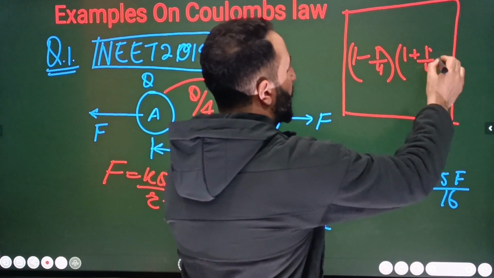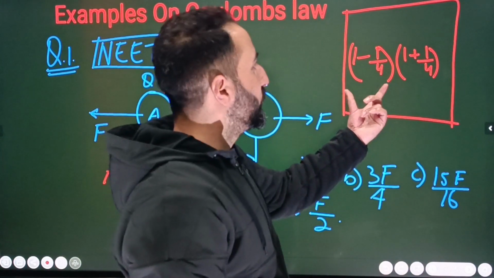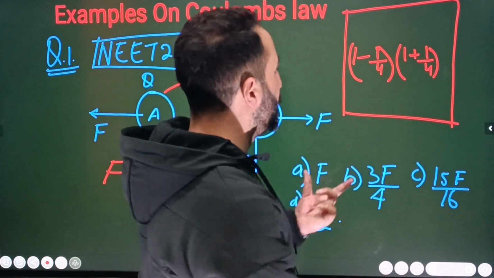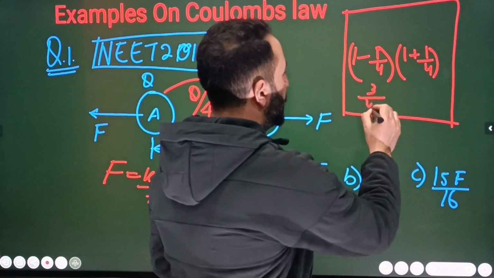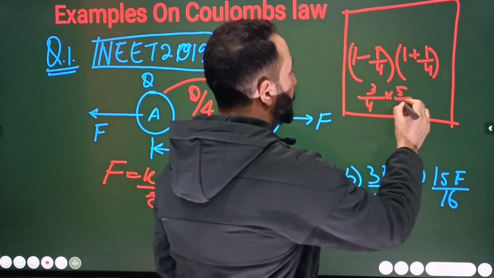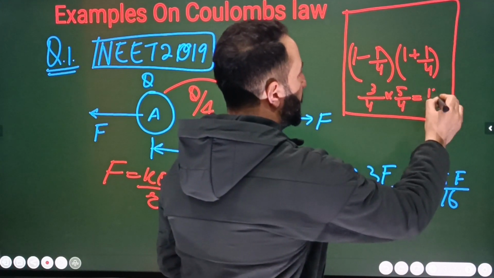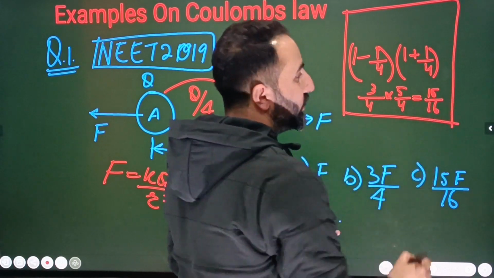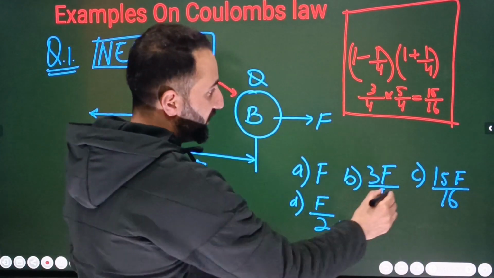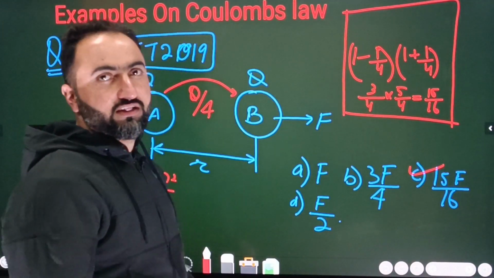ठीक है ना बेटा? Now what is this 1 minus 1 by 4? It's 3 by 4. What is this 1 plus 1 by 4? It's 5 by 4. 3 by 4 multiplied by 5 by 4. 3 5s are 15. 4 4s are 16. 15 by 16. I don't think it took you more than a minute. 15 by 16 इसका आंसर है बेटा. That's it. The problem is done.